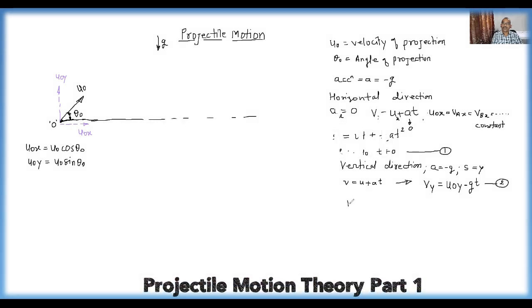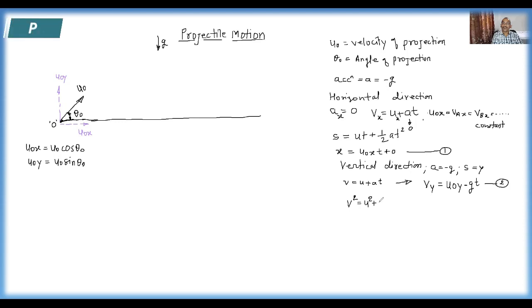Next, you know V square equal to U square plus 2AS. Now for projectile motion in the vertical direction, this equation becomes what? V is replaced by Vy, that means Vy square. U is replaced by U0y and its square. A is replaced by minus g, therefore I'll put minus 2 into g, and S is replaced by Y. This one is our equation number 3 in the vertical direction, the equation of Vy square.